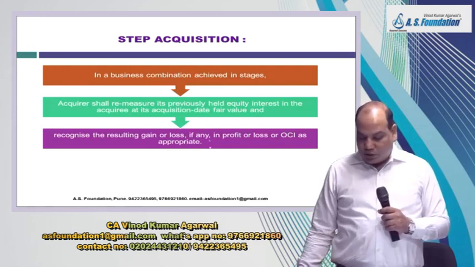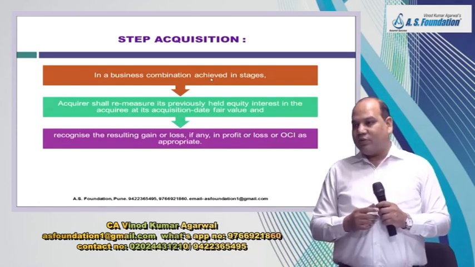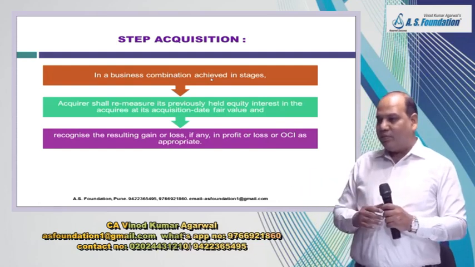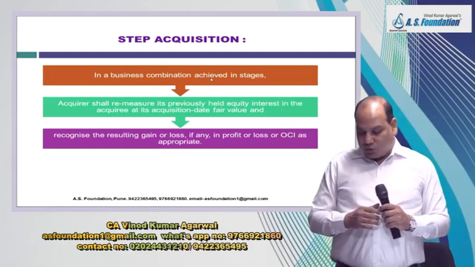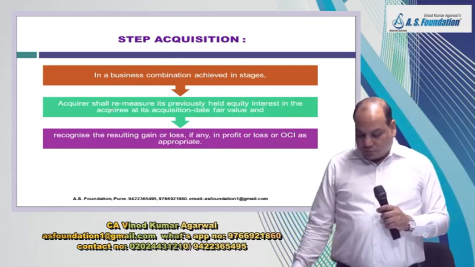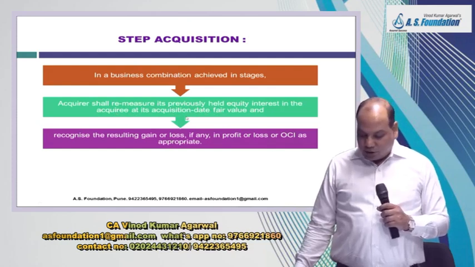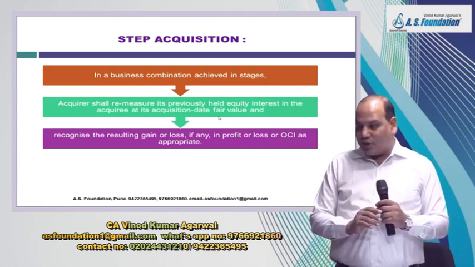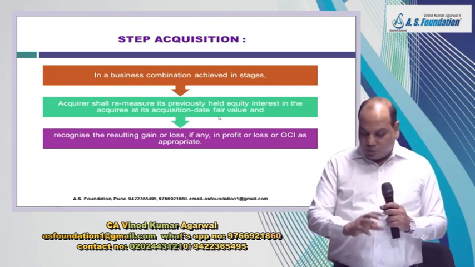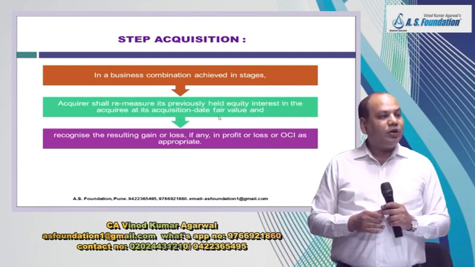Now, a business combination achieved in stages has two names: step acquisition, the short name, and the main name is business combination achieved in stages. What you will do, that is, the acquirer will remeasure its previously held equity interest in the acquiree at the acquisition date fair value. So whatever equity interest you are holding, you value it at fair value on the acquisition date. What about the gain or loss?